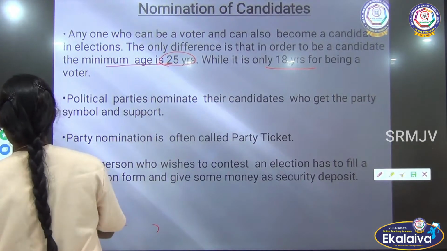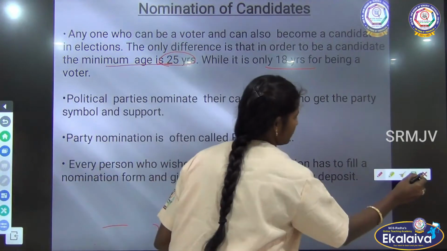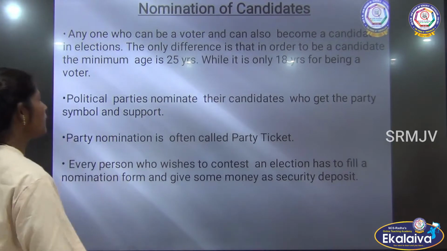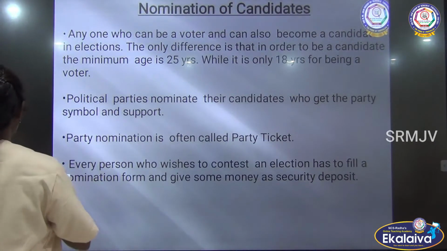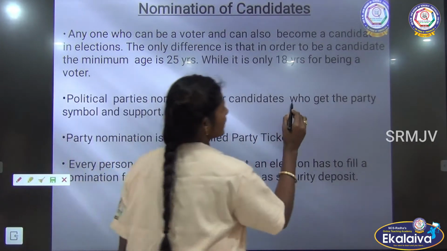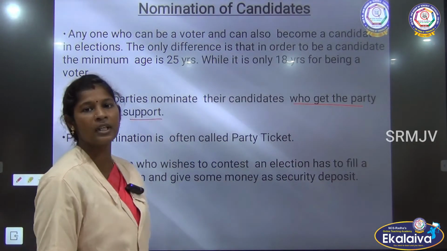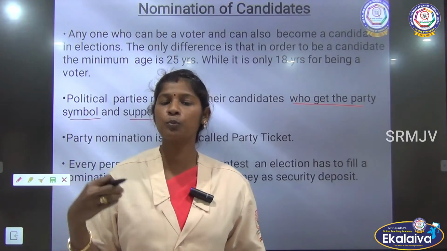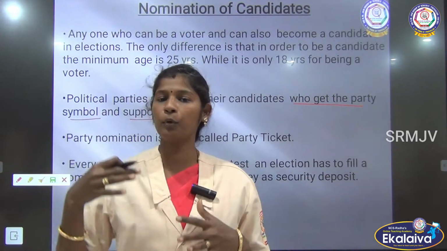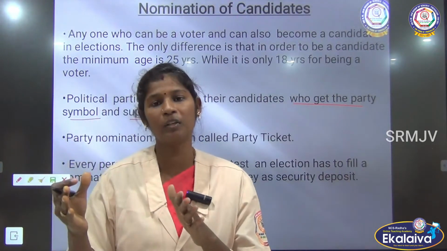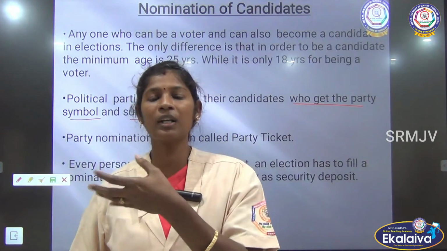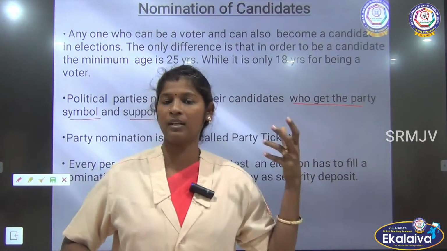Now, the political parties. The political parties nominate their candidate, who gets the party symbol and support. Listen here, if a political party is putting up a candidate, if a political party is supporting a candidate, that party symbol automatically goes to the particular candidate.